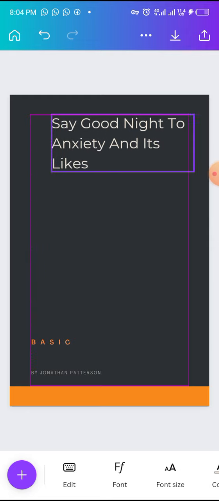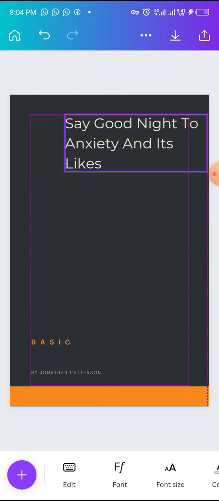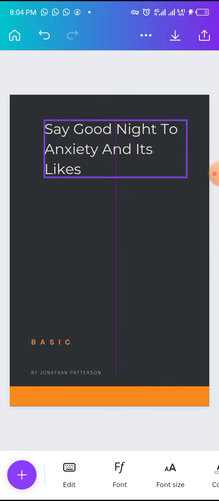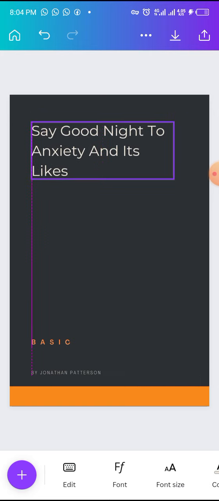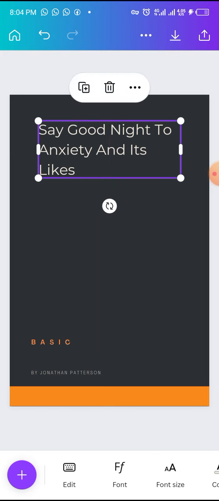Okay, if you see now, if I take it to this way, you can see there's a boundary given to me here. Don't let your book go out of that boundary. Okay, don't let anything you're writing go out of the boundary. Now, if you put it here, there's a straight line coming out. It means that it's been centralized. When it's on that, it's centralized.